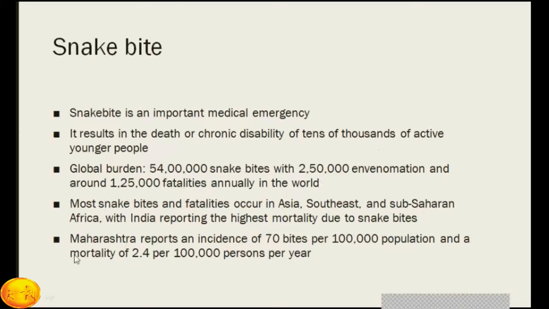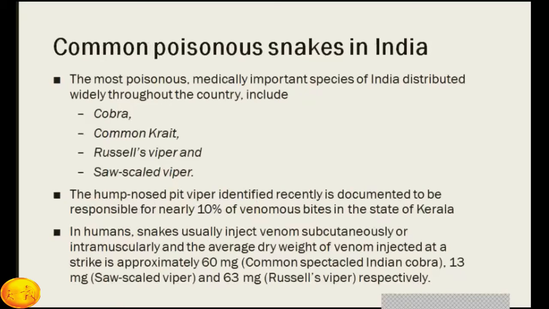If you look at the Maharashtra statistics, the incidence is 70 bites per lakh population, and the mortality is still around 2.5 per lakh population per year. So it's a significant mortality and morbidity secondary to snake bite in our country.